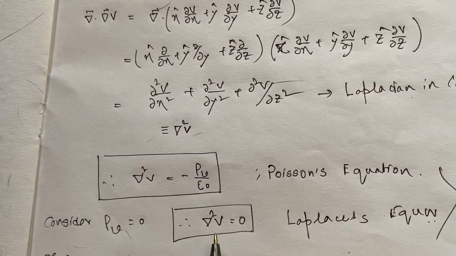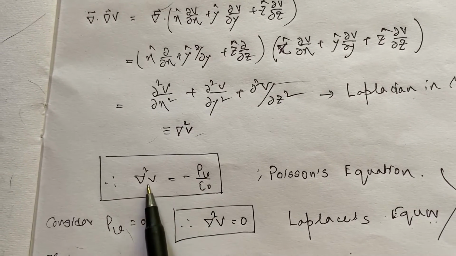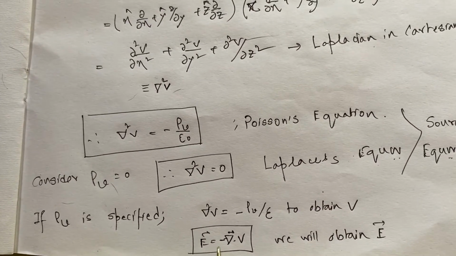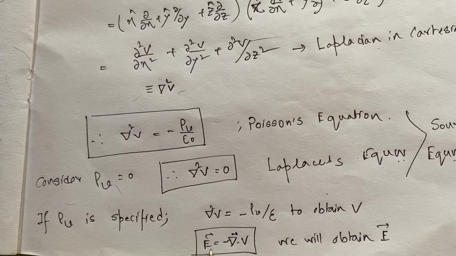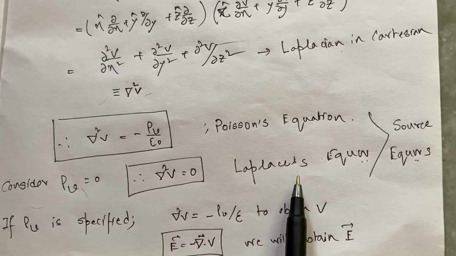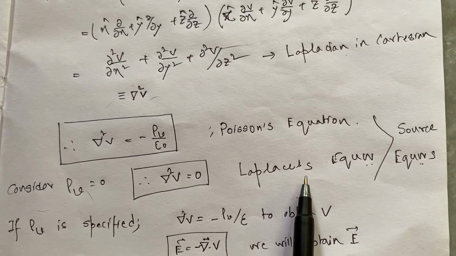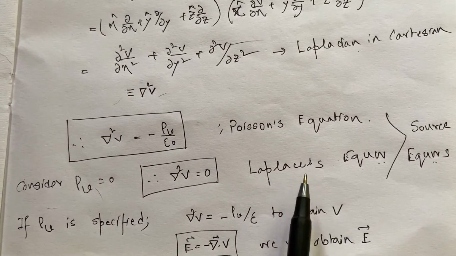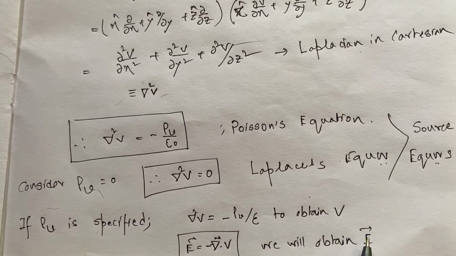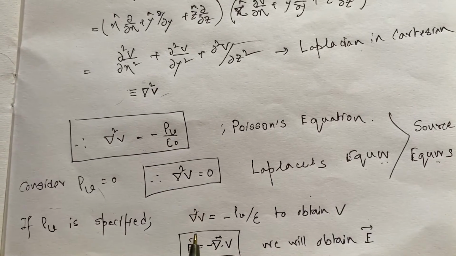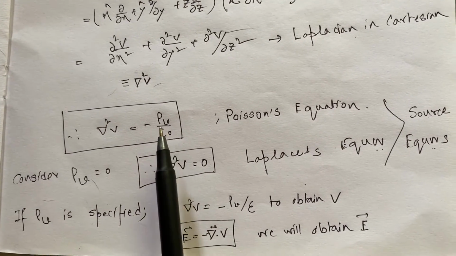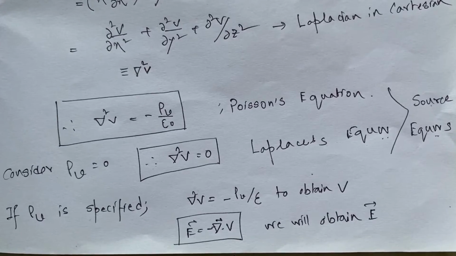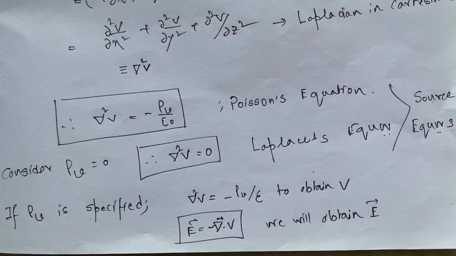Why are these equations important? Suppose the charge distribution is specified. From the charge distribution we can obtain potential, and from the potential we can easily obtain the electric field by using this relation. So these two equations are actually source equations in electrostatics. And what is the significance of this relation? This relationship tells us that electric field can be obtained from the charge distribution. That is, charge distribution is something which causes the electric field. This is electrostatics. So we have actually derived two source equations, Poisson's and Laplace's.